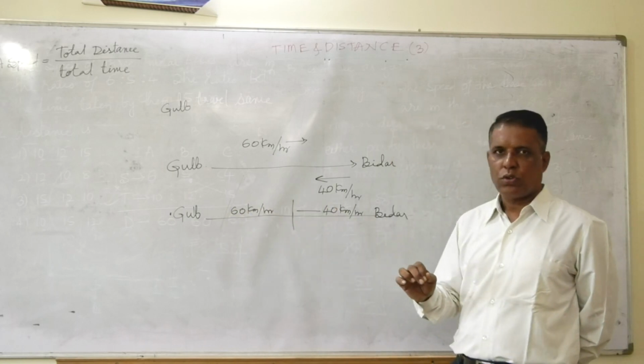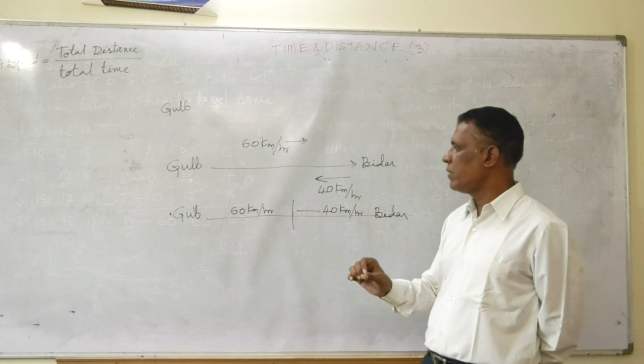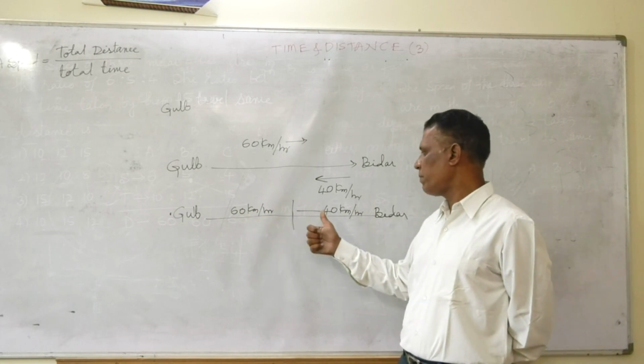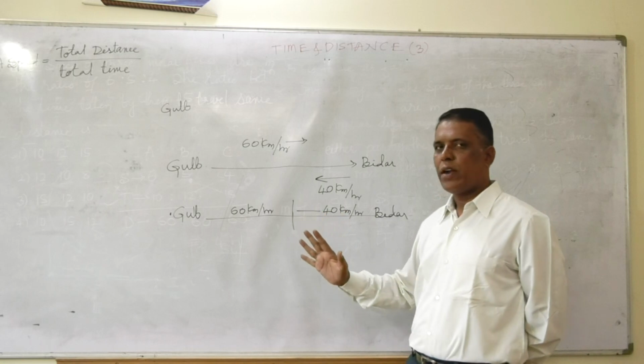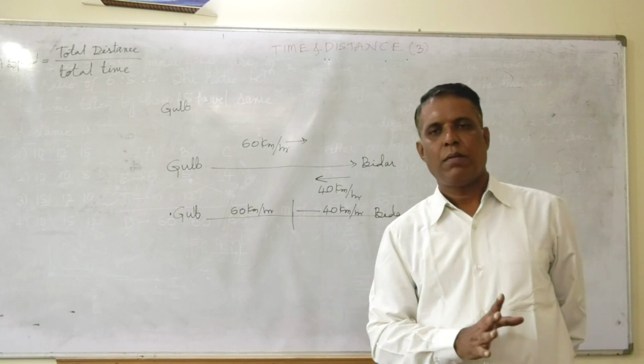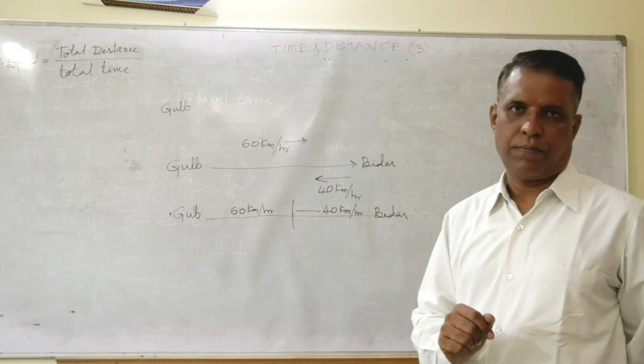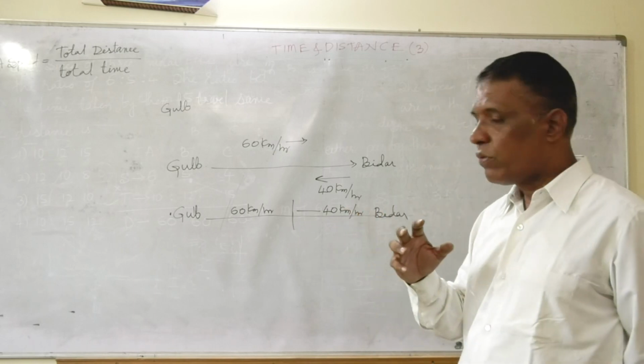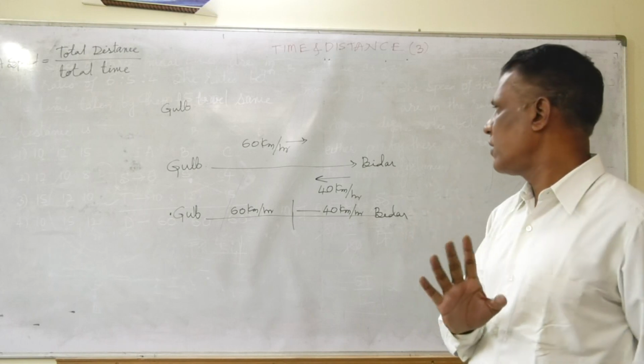Here also the majority of people will say 60 plus 40 divided by 2 is 50 kilometers per hour, friends. But that is not the answer. Why is this not the answer?